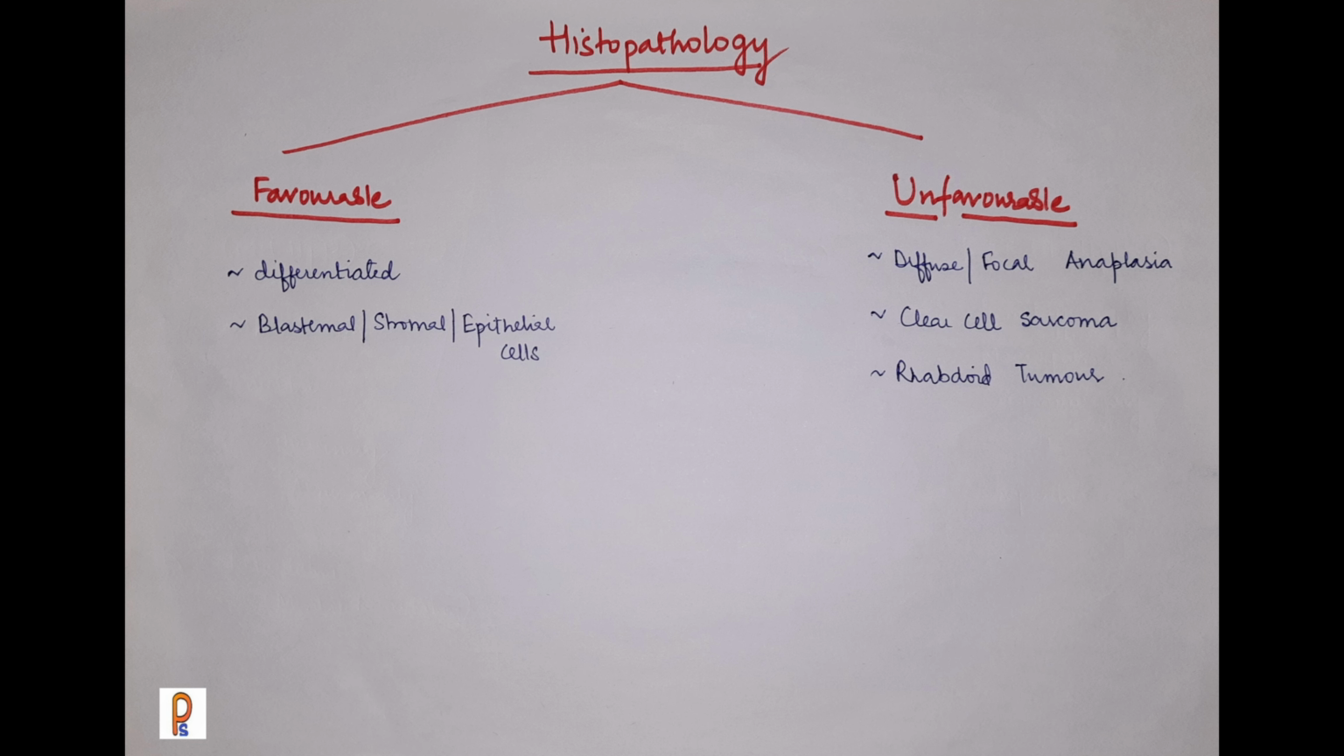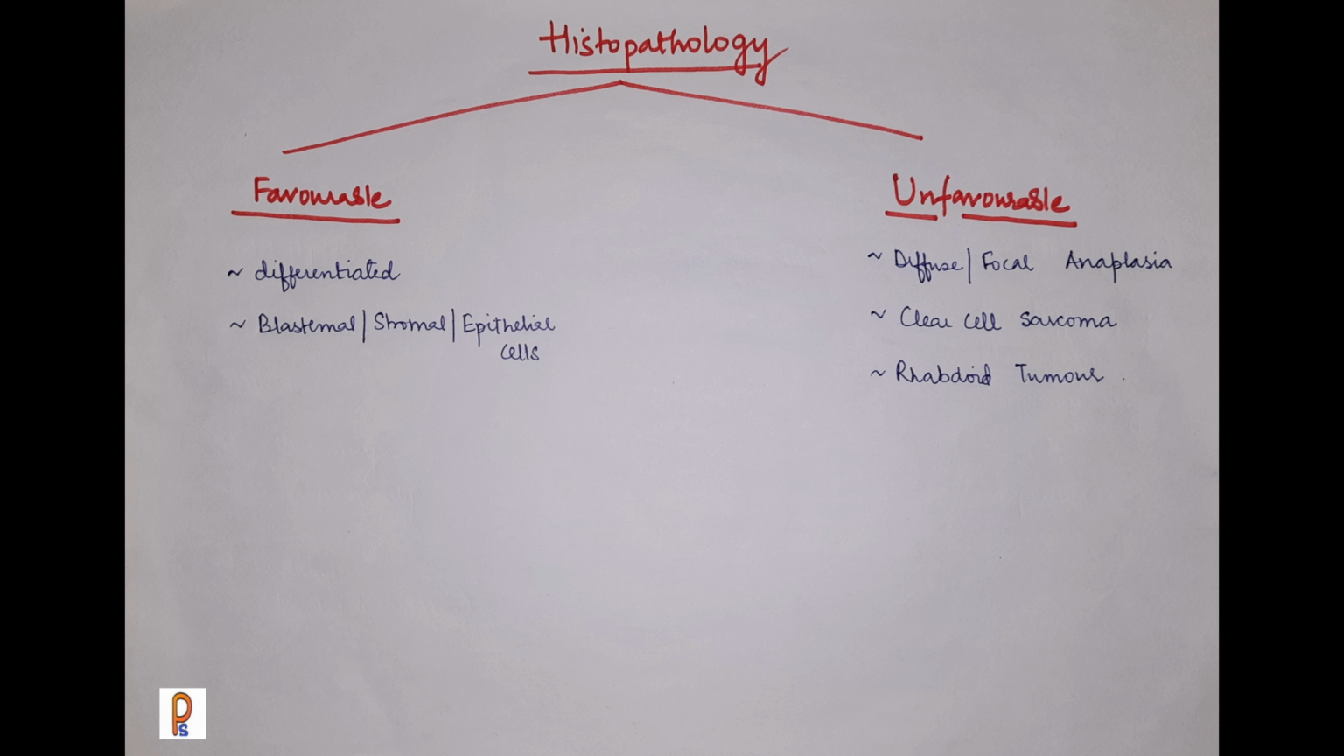Now if we talk of the histopathology of Wilms tumor, if the tumor is differentiated, having differentiated blastemal, stromal and epithelial cells, the prognosis is favorable. But if there is anaplasia, clear cell carcinoma or sarcoma, or rhabdoid tumor, all that suggests